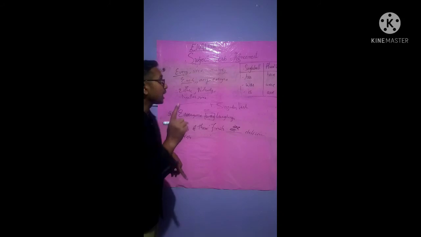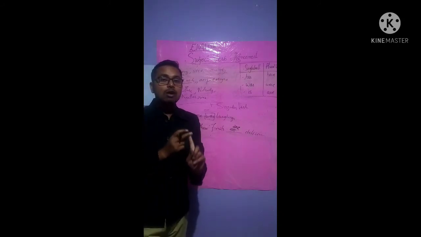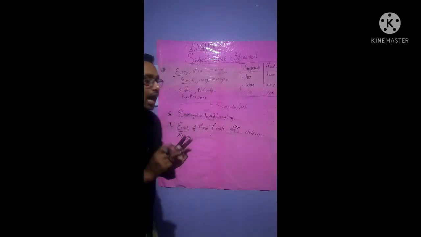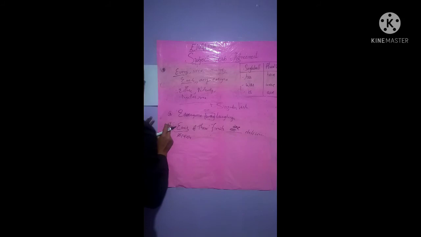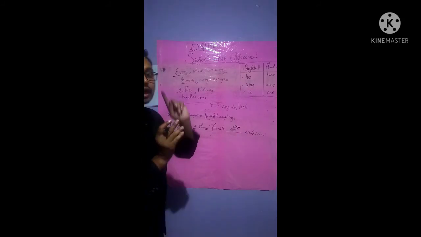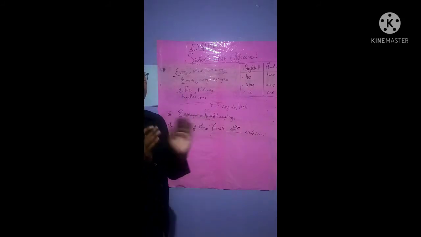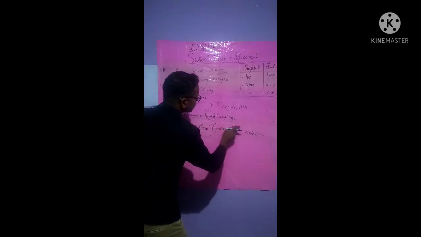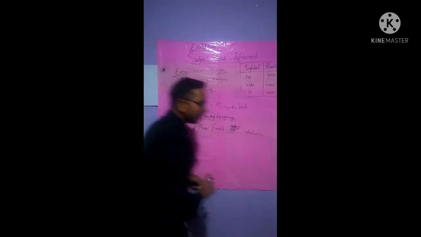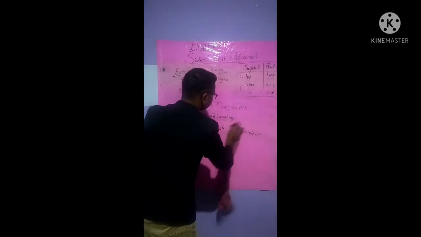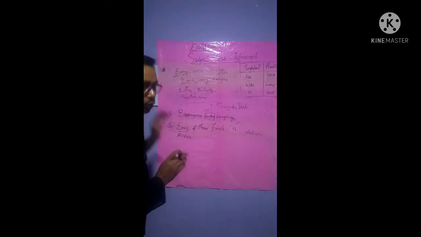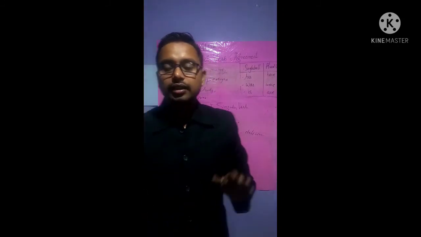Because the very first rule said that a singular noun or pronoun should be connected with a singular verb and a plural noun with a plural verb, isn't it? The very first rule, if you see the video's first section, the first 5 minutes, you will come to know about that. All right, so here it will be is, isn't it? Is will be correct. So with this we completed subject verb agreement and its rules.